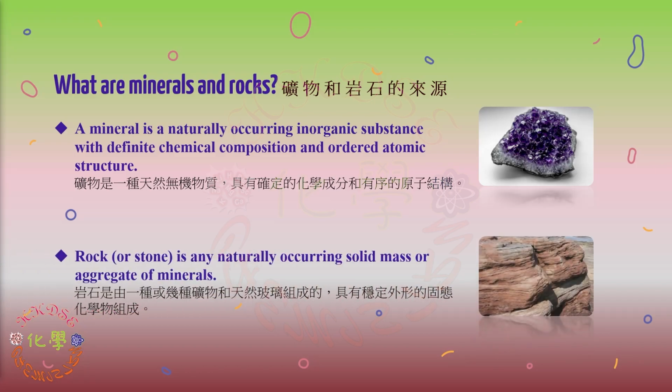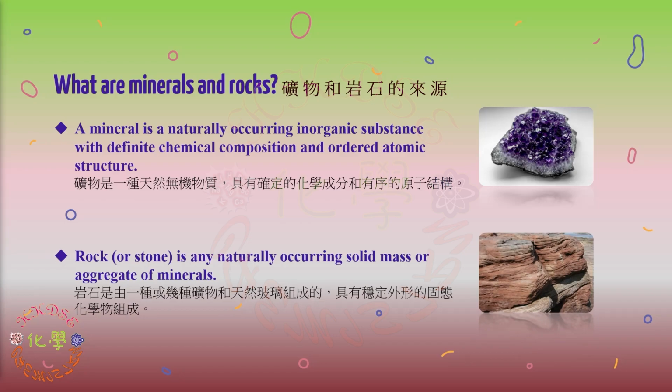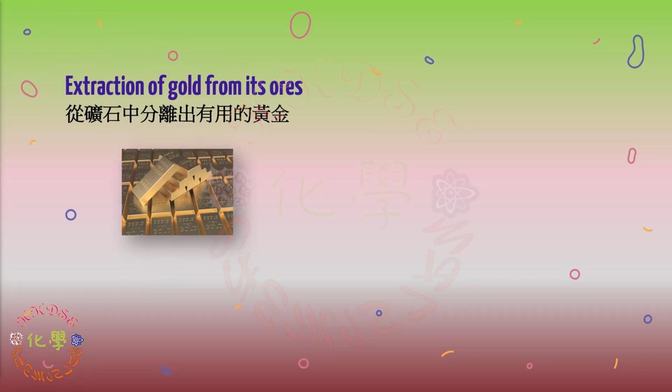Rocks are composed of one or several minerals and natural glass, solid chemicals with a stable shape. According to their origin, rocks are mainly divided into three categories: igneous rocks, also known as magmatic rocks, sedimentary rocks and metamorphic rocks. Extraction of metals from their ores.